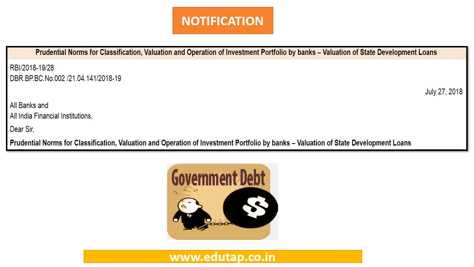Now this notification is about the prudential norms for classification, valuation and operation of investment portfolio by banks, and more particularly they are going to relate to valuation of state developmental loans or SDLs. So this is going to be the key focus area of this particular notification and this particular video. We are going to focus on the different aspects of the state development loans and what this particular notification has to say with regard to these loans.